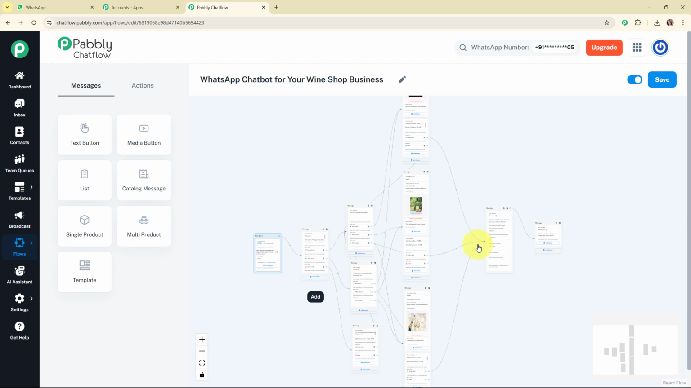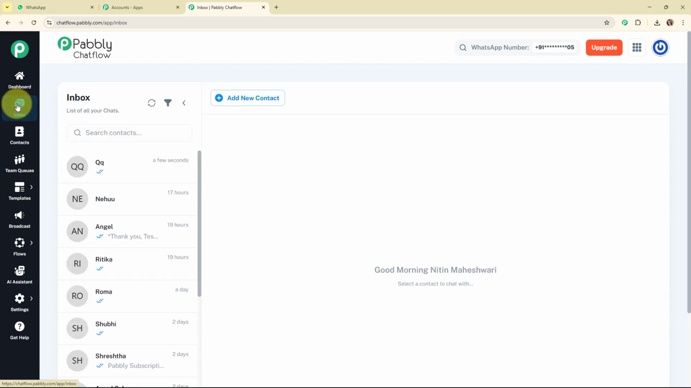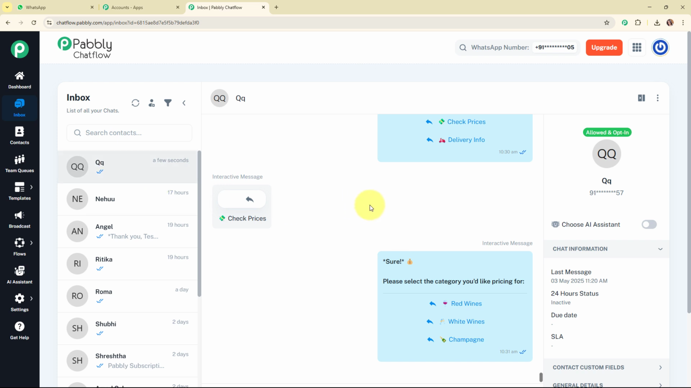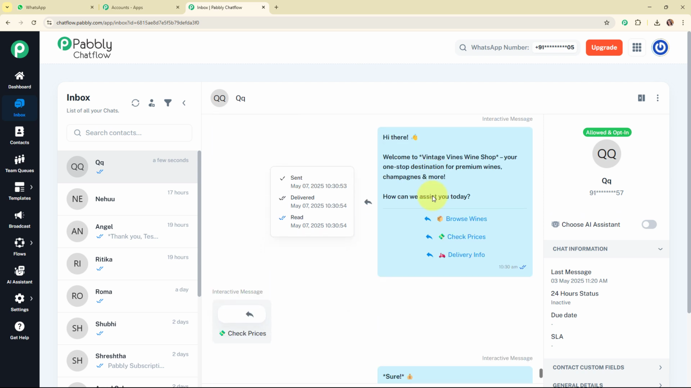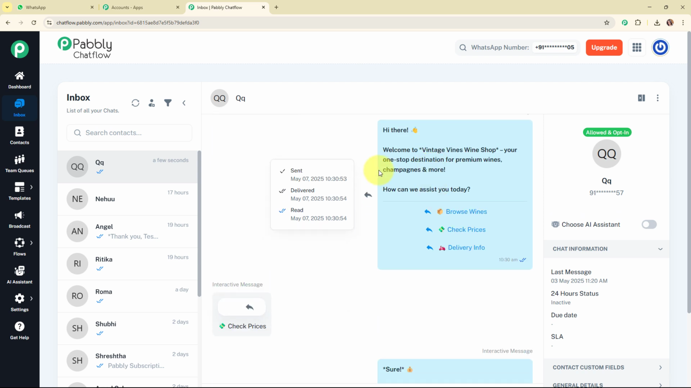And now here let me show you another amazing feature that Pabbly Chatflow offers, which is the inbox. So here we are going to access the inbox given on the left side bar, and here in the inbox you can see all the chats of your WhatsApp number, and you can also see the entire chat between your WhatsApp chatbot and your customer, and also you can see the status of the message as sent, delivered or read. And not only this, you can also see your customer details available in the right side panel over here. Alright, so this was all about the inbox feature.